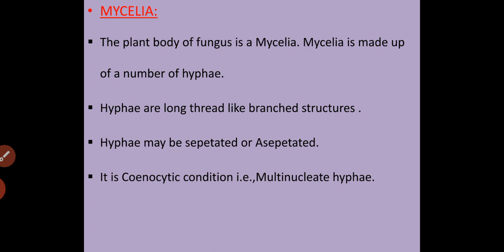Mycelia is the plant body of fungi where a cluster of hyphae is present. Hyphae are thread-like structures which exhibit branching. In some fungi, these hyphae are septate in nature, and in some they may be aseptate. Septate is the condition in which a wall layer is present within the hyphae. If the wall layer is absent, then such a condition is called aseptate. Hyphae exhibit the cenocytic condition. It is the condition in which multiple nuclei are present.